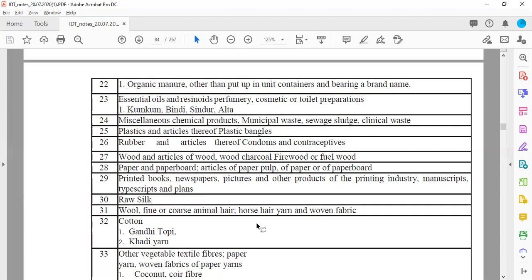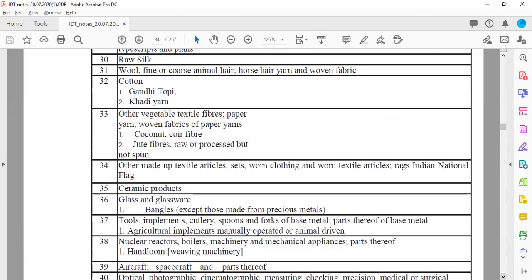But remember, notebooks sold will be taxable. When you go to a stationery shop and purchase these products, the price will be mentioned including GST. So for these products, the GST is applicable.